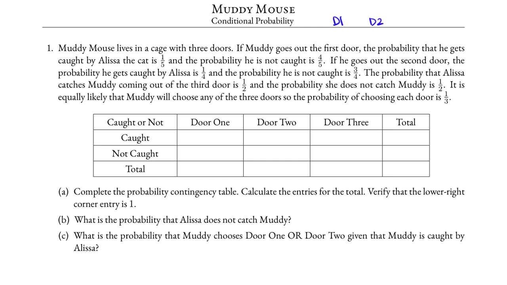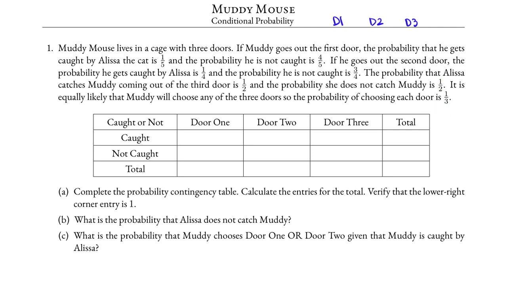The probability that Alyssa catches Muddy coming out of the third door is 1/2, and therefore the probability she does not catch Muddy is 1/2. It is equally likely that Muddy will choose any of the 3 doors, so the probability of choosing each door is 1/3.